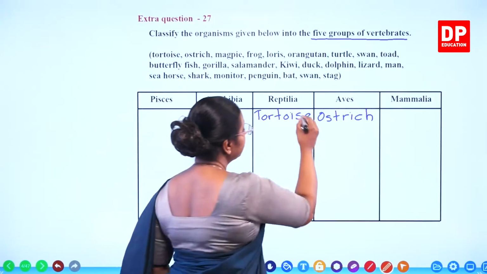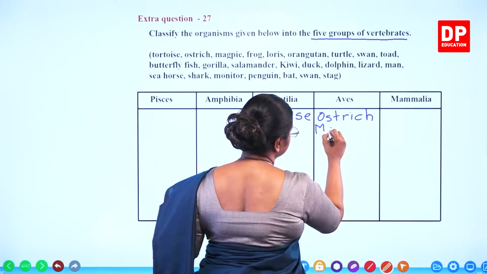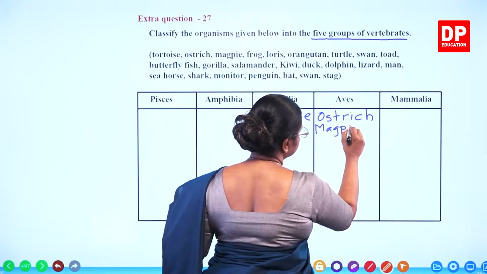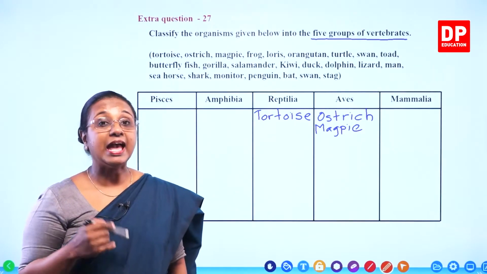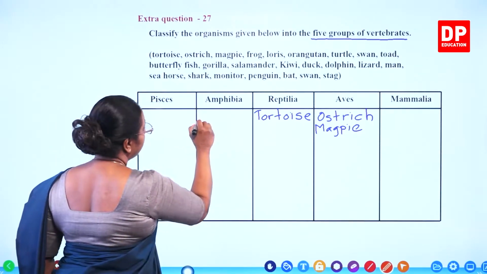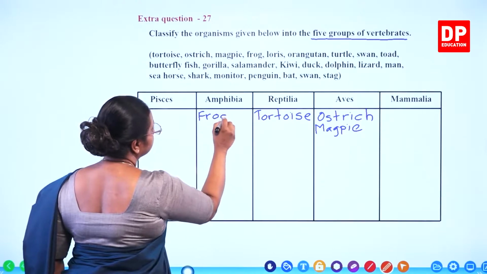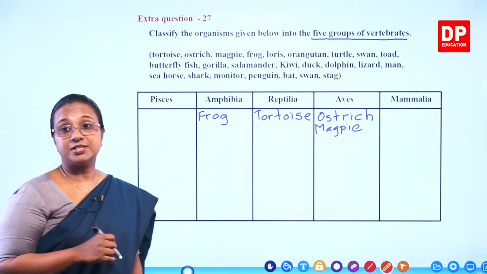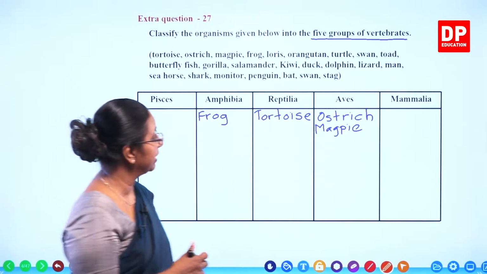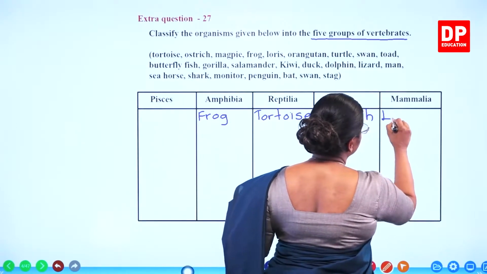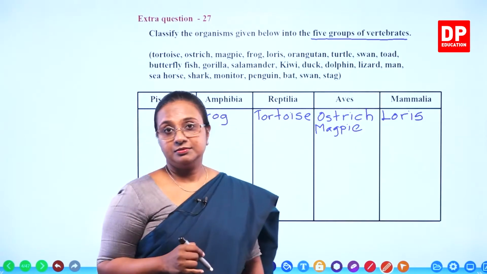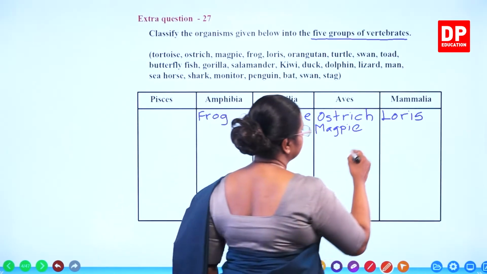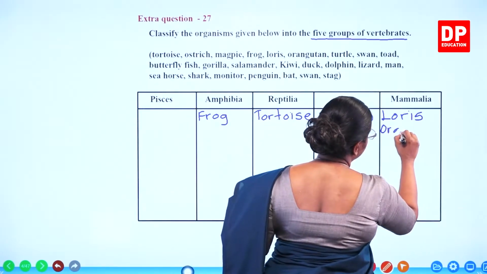Different colors are there, so magpie is a bird. Then we have frog. What is a frog? An amphibian. Then we have loris. Loris is a mammal. Then we have orangutan. That's also a mammal.